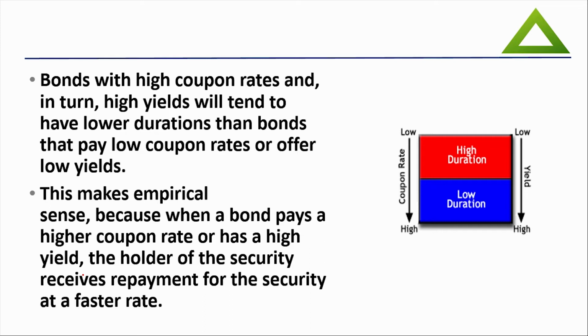Bonds with high coupon rates, in turn high yields, will tend to have lower durations than bonds that pay low coupon rates or offer low yields. Not understandable? Refer to the concept of that fulcrum. So I hope that you have seen that video thoroughly.